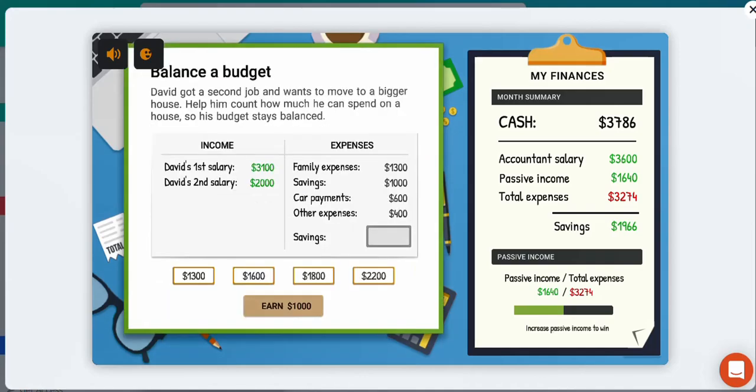Right, let's do more work, earn more money. Alright, so if we add up the salary, we've got 3.1 plus 2, that's 5.1. So 5.1 on this side. Okay, then we've got 1 plus 1 is 2, 2.3, plus another 1, which will be 3.3. So to get 2.1, there we go, balance the budget.